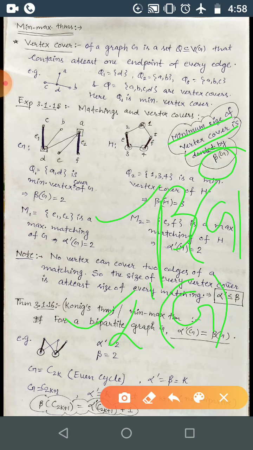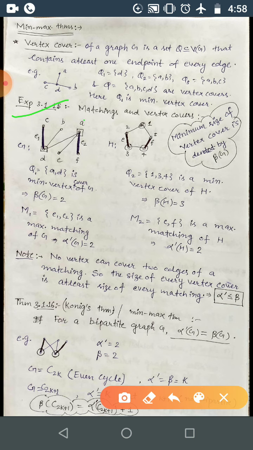Now you can consider example number 15, matchings and vertex cover. In these two examples you need to find the vertex covers and matchings. Here, for this graph, which is not a bipartite graph, take the vertex that covers the maximum number of edges first. This covers 3 edges, and this is also covering 3 edges, correct.